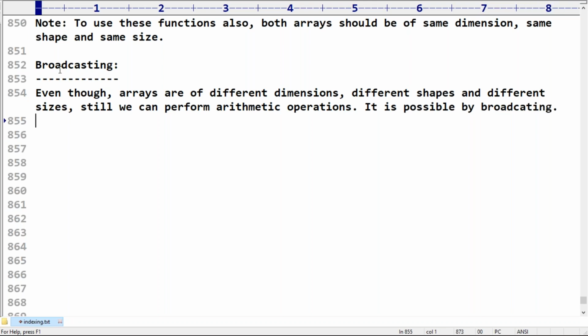In which situation will NumPy broadcasting come into the picture? If I'm performing arithmetic operators between two arrays, not scalar values, and if the arrays are not of the same dimension, same size, or same shape, then broadcasting is going to be performed.